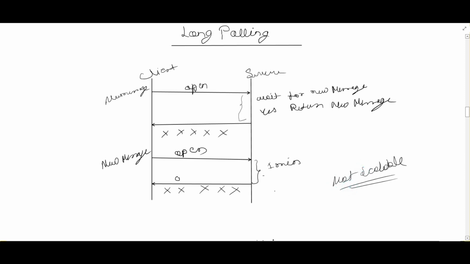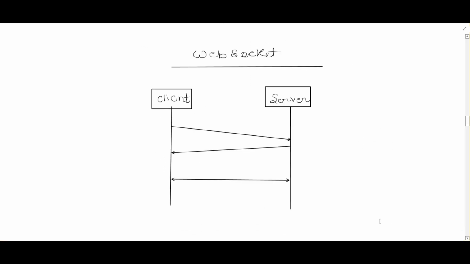So let's see the third approach, WebSocket, and that is the most common solution for sending asynchronous updates from the server to the client. So let's see how WebSocket works. In a WebSocket connection, it is initiated by the client, and it is a bidirectional and persistent connection.